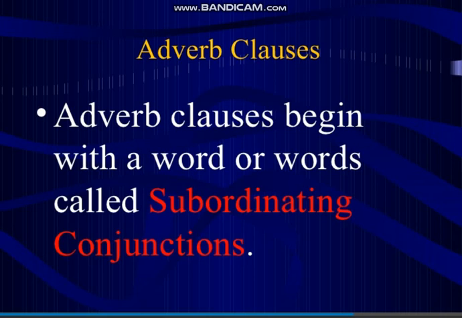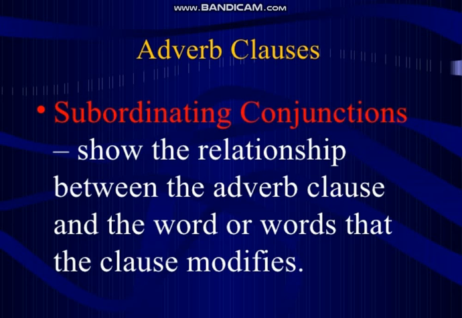Adverb clauses mainly consist of these subordinating conjunctions. Subordinating conjunctions show the relationship between the adverb clause and the word or words that the clause modifies. Similarly, what is the function of subordinating conjunctions? It shows the relationship between the adverb clause and the main clause, or the verb or the words which are modified by this adverb clause. So it shows the relationship between these two.